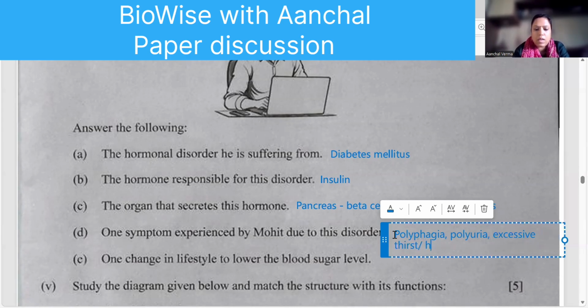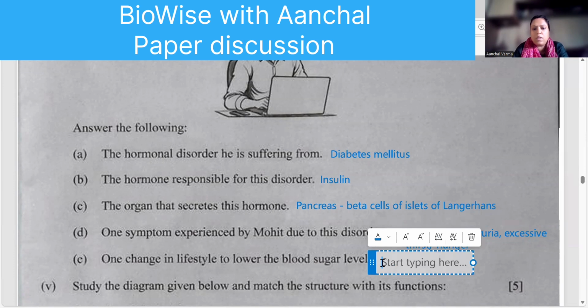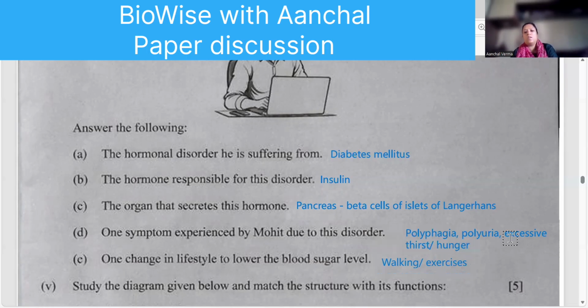Thirst or hunger. Right. One change in lifestyle, since he is sedentary, he should start walking. Maybe he can add walking. Correct. Then he can have exercises included. This you can write. Next one.